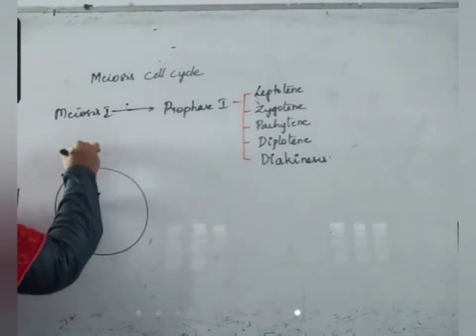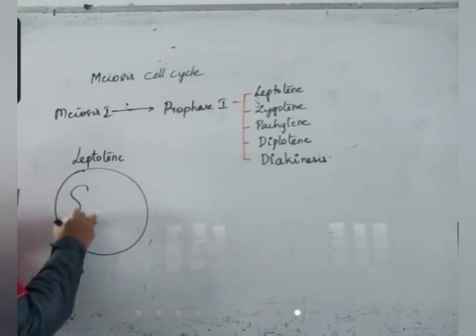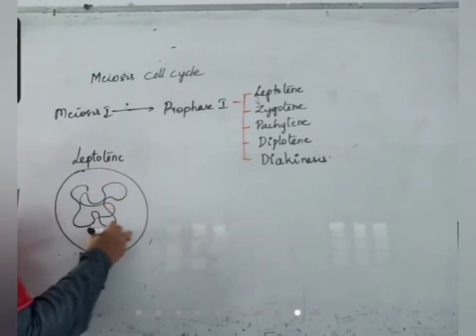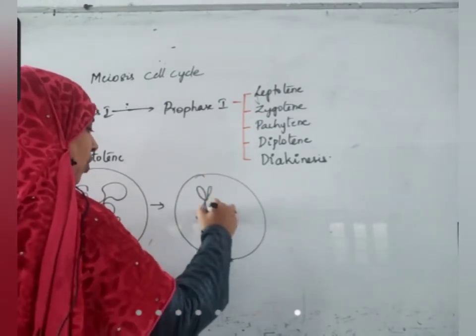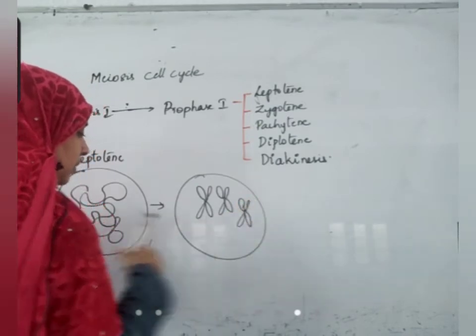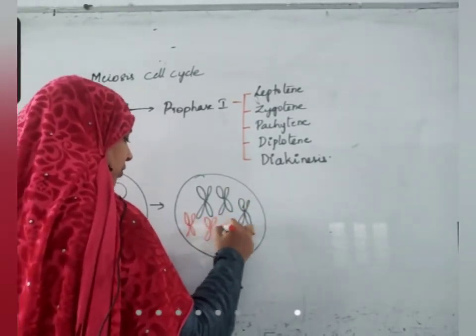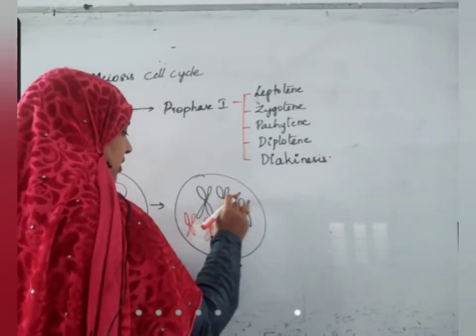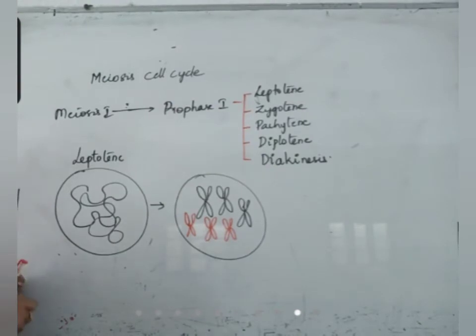In the leptotene stage, chromatin material that is usually uncoiled is converting into condensed form. It is turning itself into condensed form. So these 3 are obtained from mother, these 3 are obtained from father, chromosomes. Okay. This is leptotene stage.